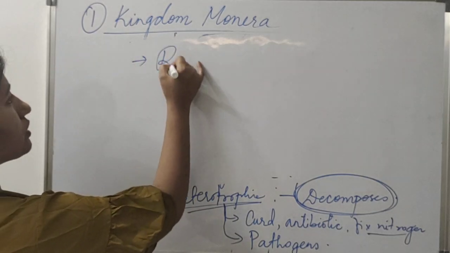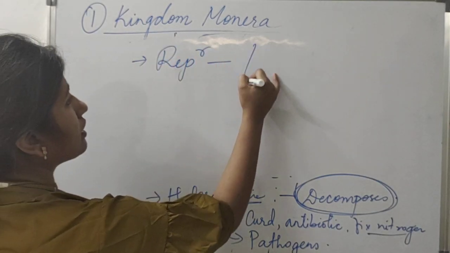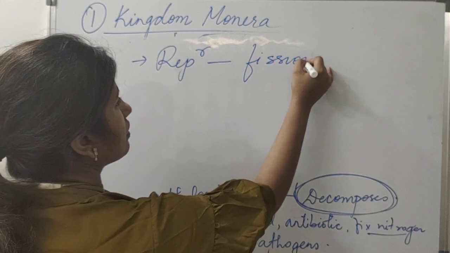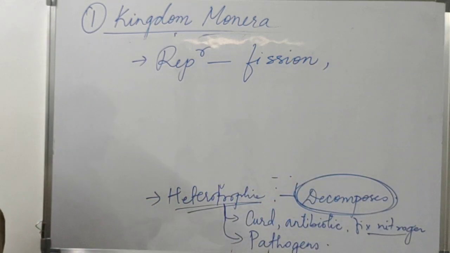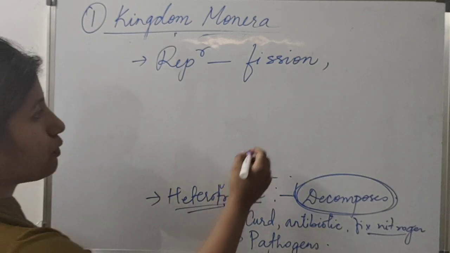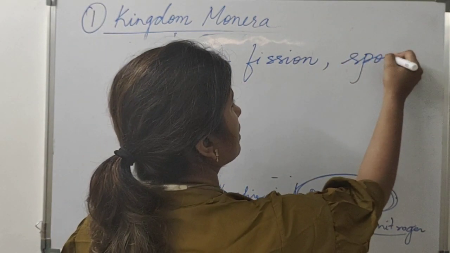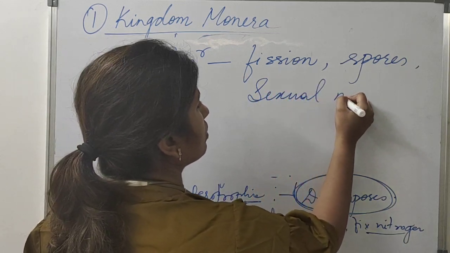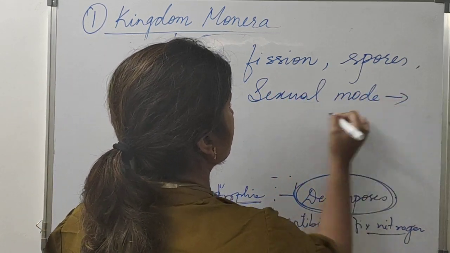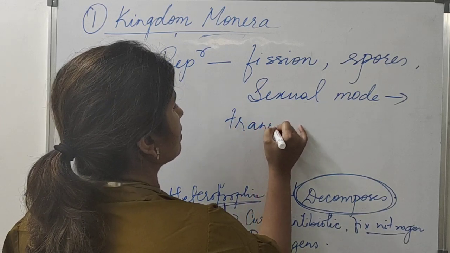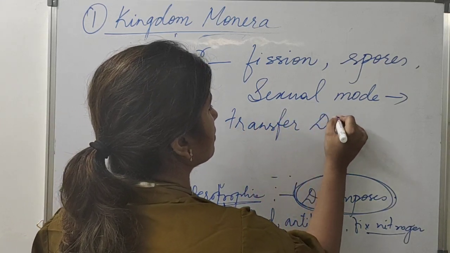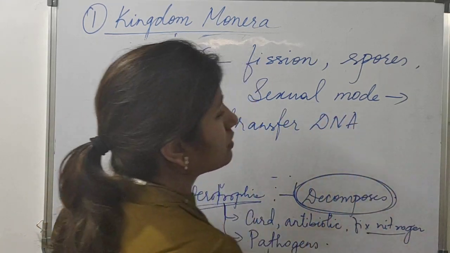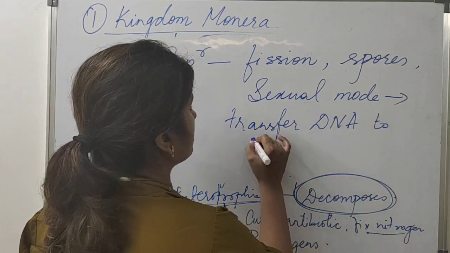Coming to the mode of reproduction, how do they reproduce? They reproduce by fission, and also they produce spores, and by sexual mode also, by transferring DNA to another bacterial cell.